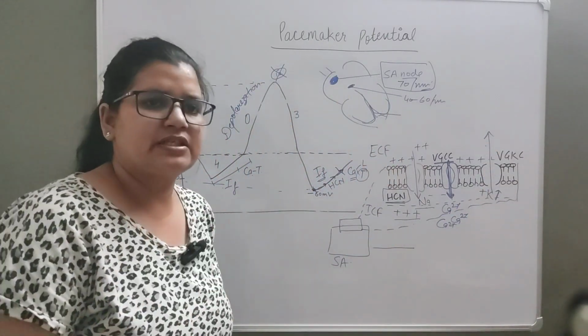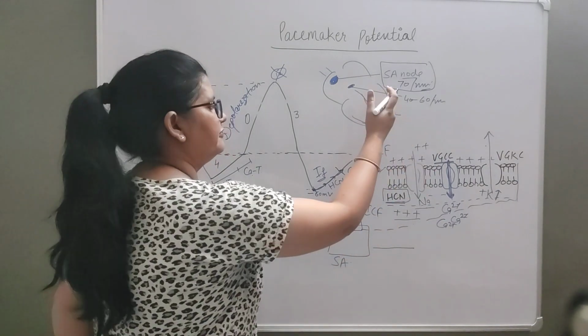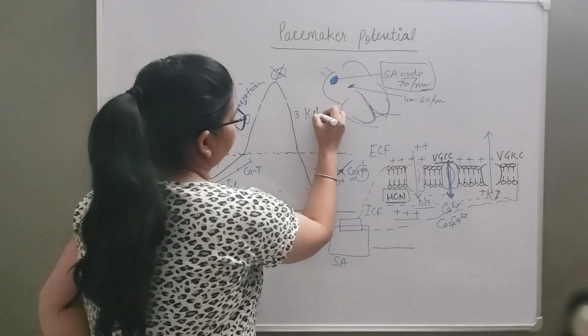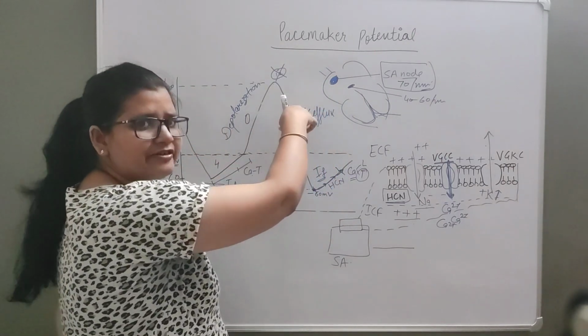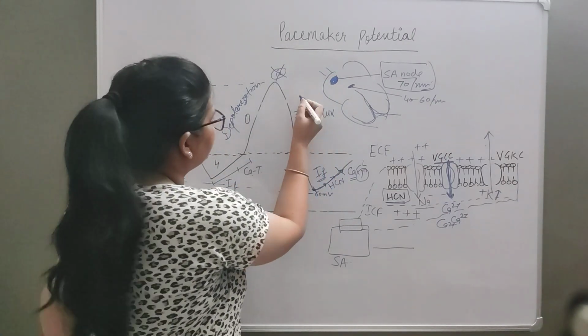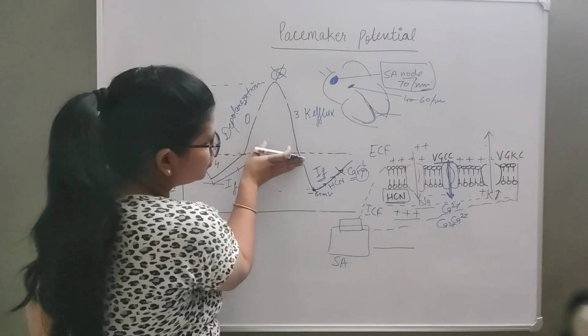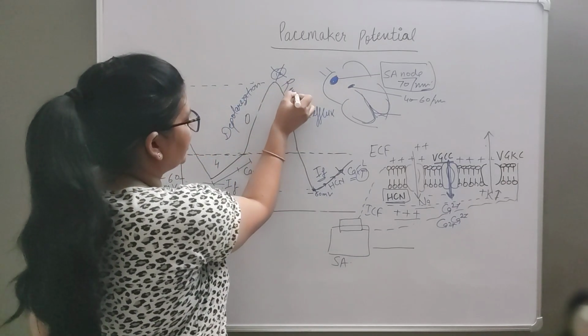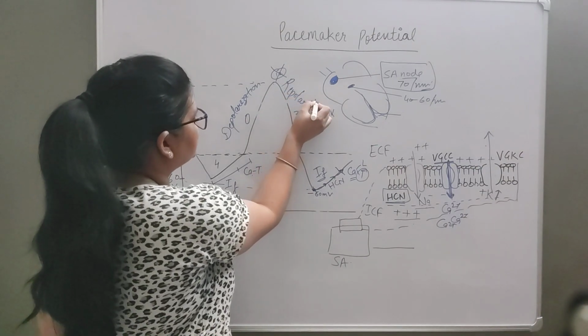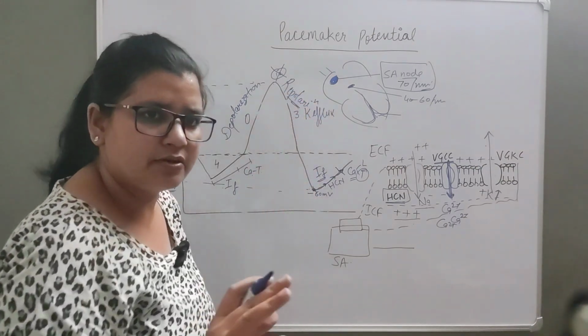Positive charge is leaving the cell, so positive efflux. So potassium efflux occurs, which leads to more negativity inside the cell again, right? This phase, since we are moving toward polarization again, we will call the repolarization phase. So are you getting me now?